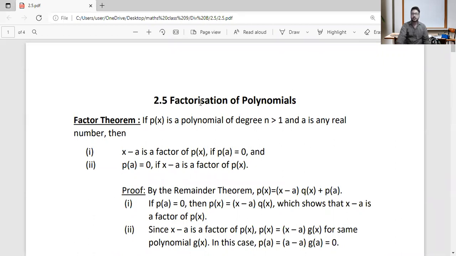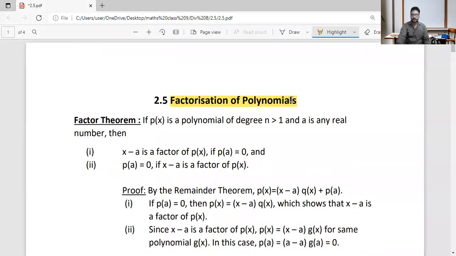So today we are going to learn about the factorization of polynomials. Okay. First thing is